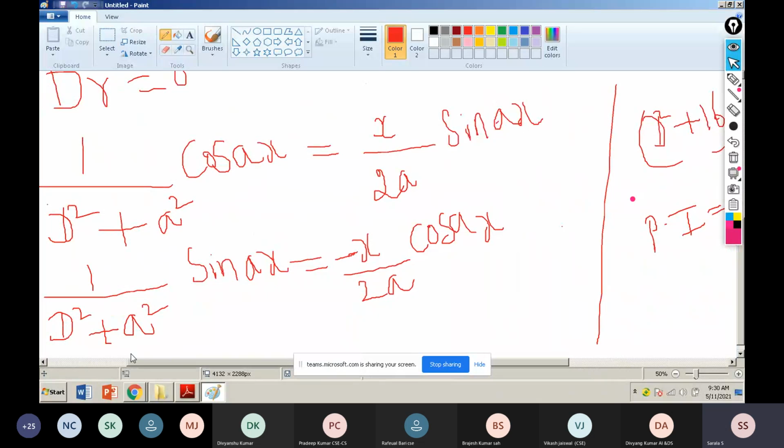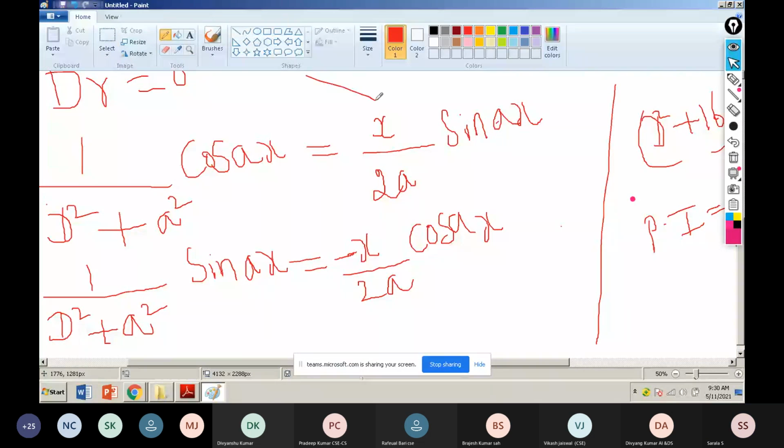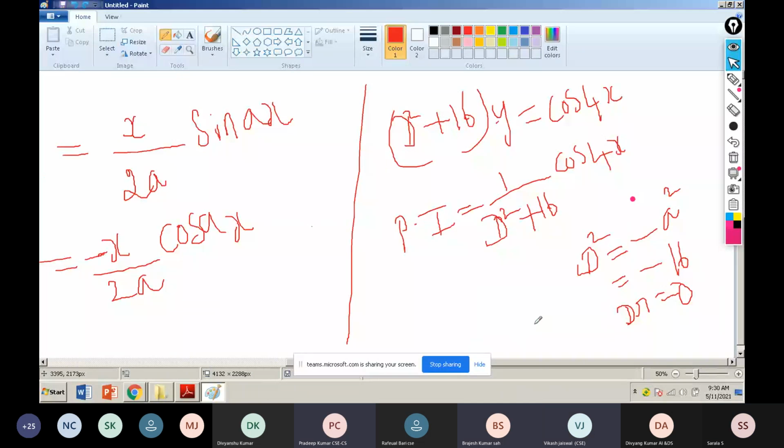So what is the formula? Somebody is telling no, not understanding; read the right hand side. The formula here is x by 2a sin ax. What is the 2a value? It is 4. So x by 8 sin 4x, this is the answer. Now you understand what I am doing. Step by step, I know the condition. First I find the particular integral formula.